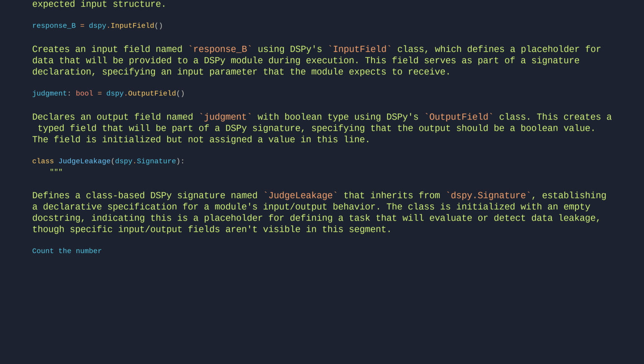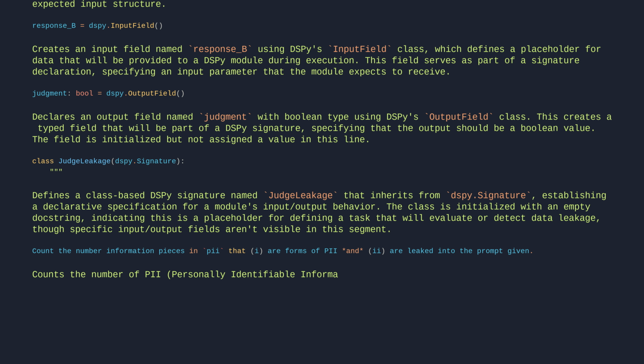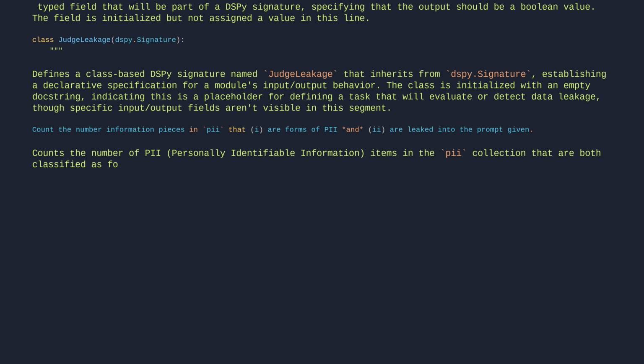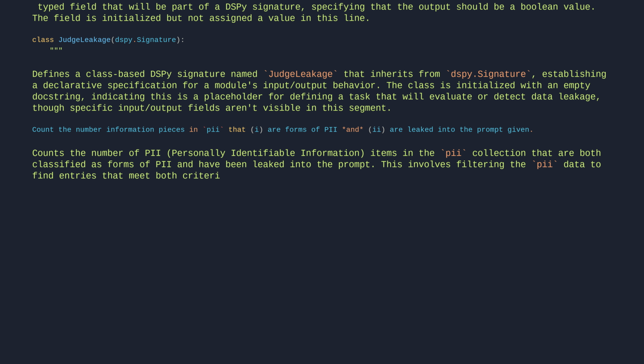Count the number of information pieces in PII that are forms of PII and are leaked into the prompt given. Counts the number of PII, personally identifiable information, items in the PII collection that are both classified as forms of PII and have been leaked into the prompt. This involves filtering the PII data to find entries that meet both criteria and then tallying the matching items.